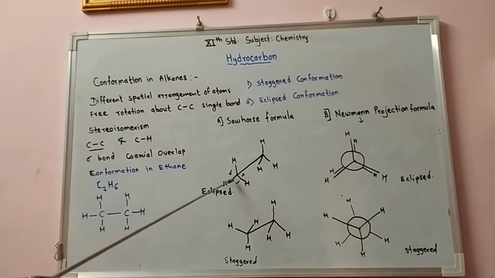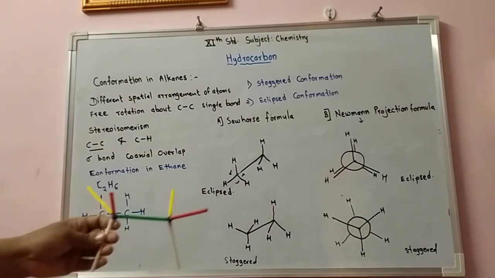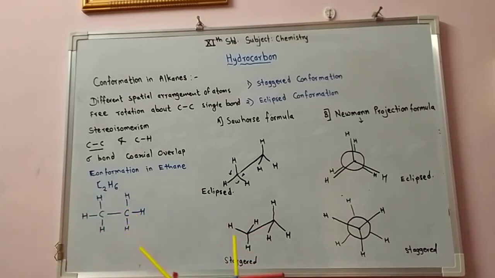So let's see the eclipsed one here in the Sawhorse formula. In this representation, a single line is drawn, and a slanting line is drawn, and you have to see the molecule through an oblique angle, and to each carbon these are the hydrogen atoms which are arranged in space. Let's see from this model here.